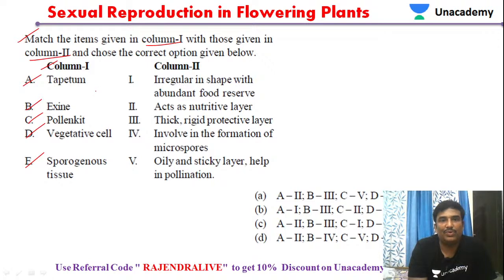Sporogenous tissue. We have tapetum, we have exine. Exine is the outermost layer of the pollen grain. Now let us see the options.